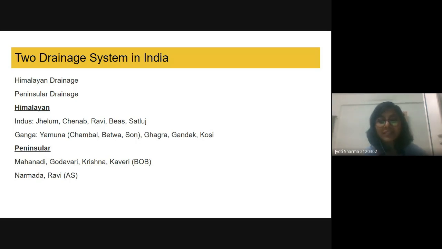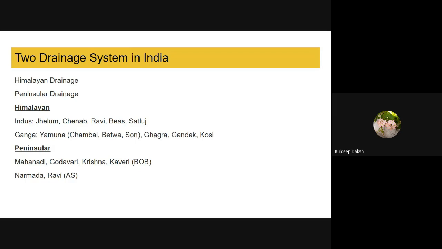So what's the basic difference between Himalayan drainage and peninsular drainage system? Kuldeep, can you tell me? Yes. Ma'am, in Himalayan drainage, the water comes from glaciers of snowy peaks of Himalayas, and the rivers are perennial.